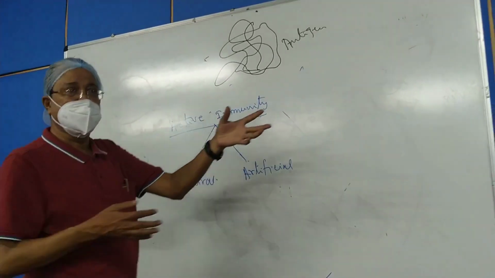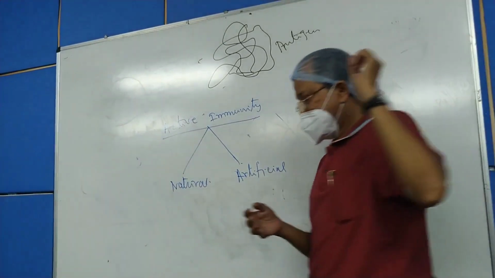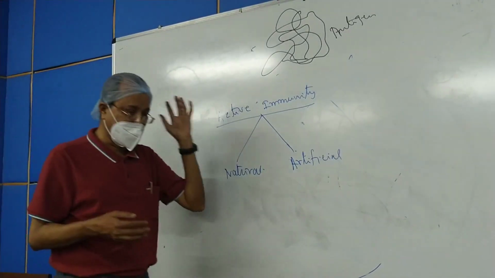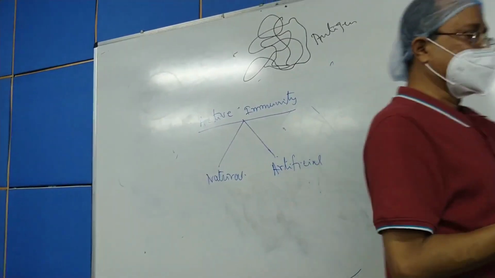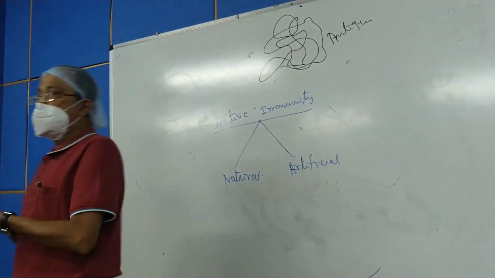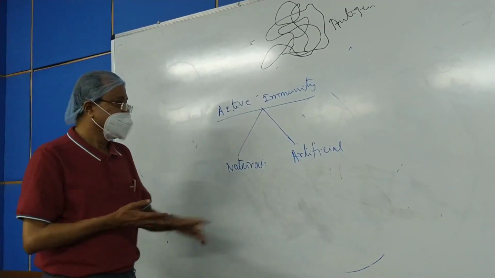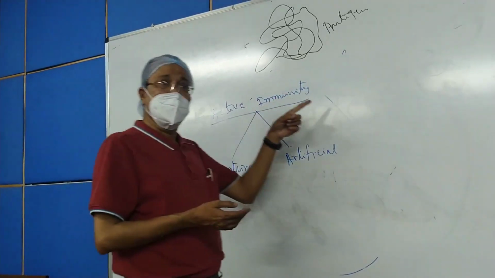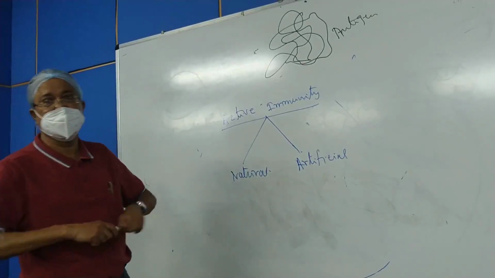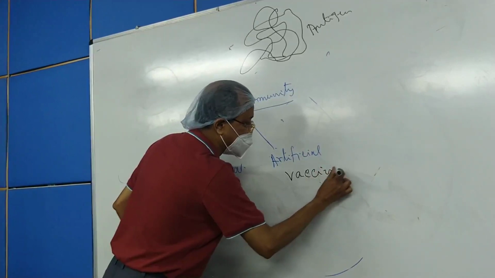Even in our institute, it is taking place daily in the Department of Microbiology, in the Department of Community Medicine, and also in our auditorium, for making people protective against the dreadful coronavirus. So artificial active immunity is the principle of vaccination.